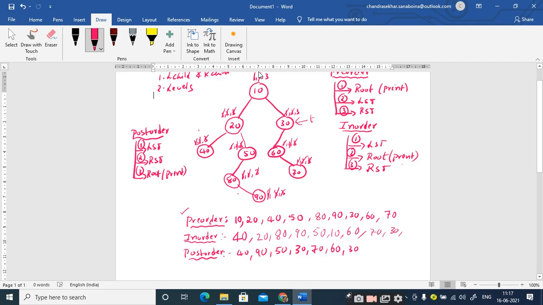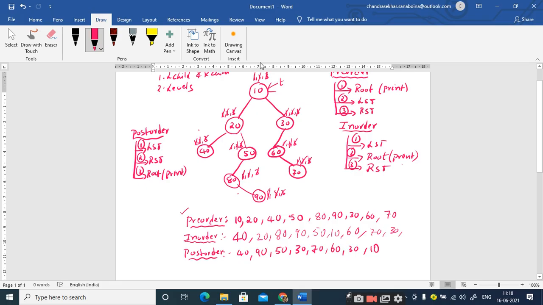So T is pointing to 30, and therefore this becomes the present root node. Therefore I print it as the output and I just strike it off. And finally, since 30 has been completed with all the steps, I move to the root node, and T is pointing to 10. Since I am done with the left subtree and the right subtree traversals, the last step is visiting the root node. Therefore 10 is printed, and just strike off this one.